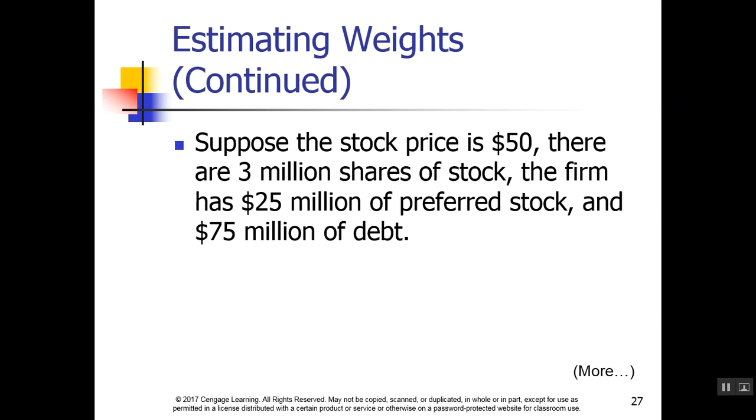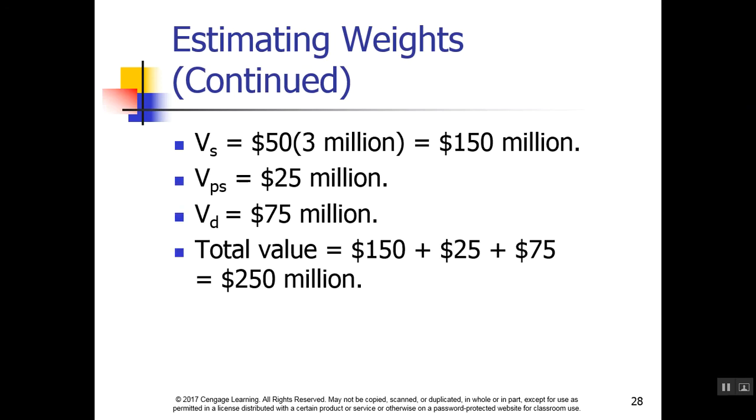Suppose the stock price is $50, there's 3 million shares of stock, 25 million in preferred stock, and 75 million of debt. The value of the stock is 50 times 3 million shares, 150 million. The value of the preferred stock is 25 million, and the value of the debt is 75 million. Therefore, the total value of capital is 250 million.